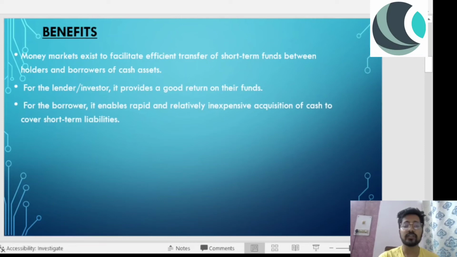For the borrowers, it enables rapid and relatively inexpensive acquisition of cash to cover short-term liabilities. Do focus upon that while we're talking about money market, less than 1 year of maturity period for all the financial instruments. And we have to cover short-term liabilities. I will be needing that money to cover short-term liabilities, not long-term liabilities. For that, if I want to raise that money, I will go to the capital market, right?